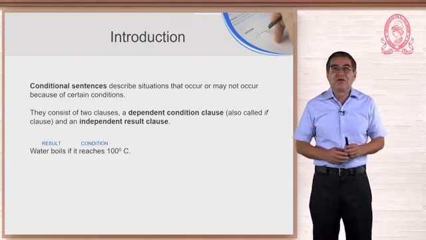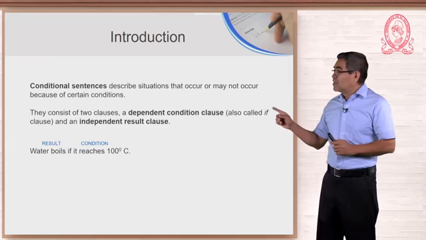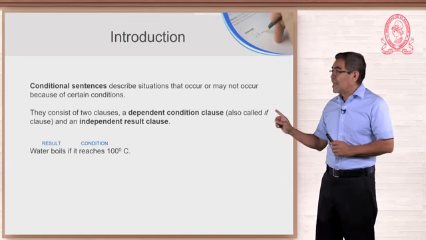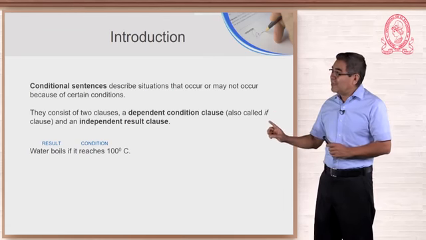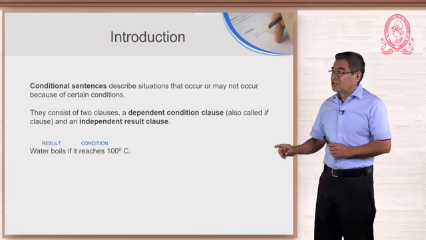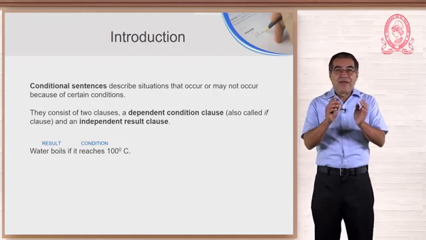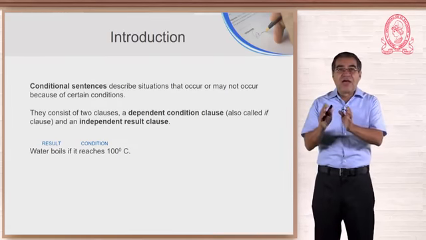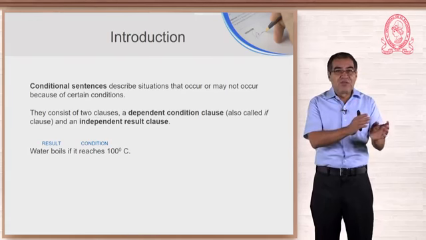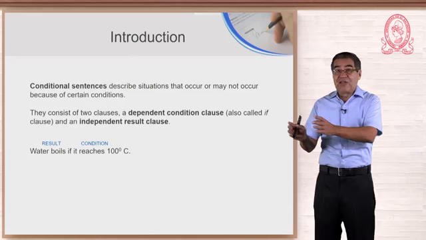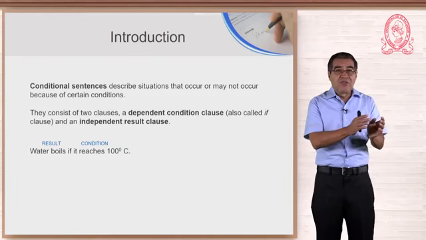Now let us see what they consist of. They consist of two clauses: a dependent condition clause, also called if clause, and an independent result clause. You have a result, you have a condition. You meet the condition, you have the result. You do not meet the condition, you do not have the result.